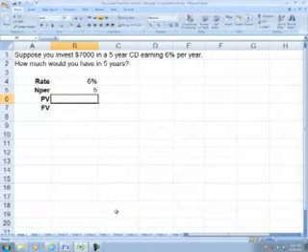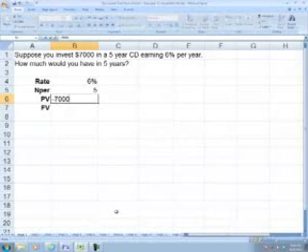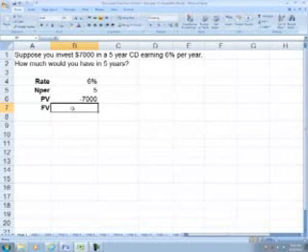Our present value is negative 7,000. It's negative because we're purchasing a CD, and that's a cash outflow from the decision maker's point of view. And we want to solve for the future value at the end of 5 years.